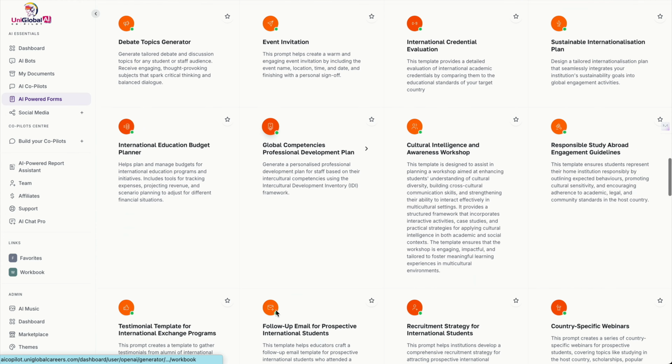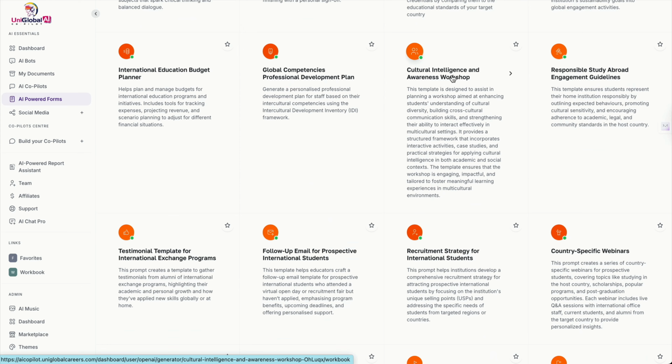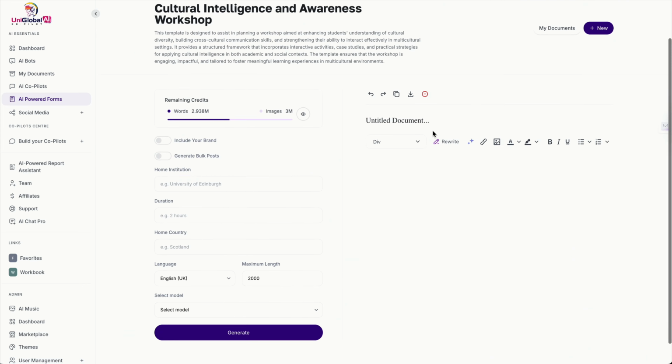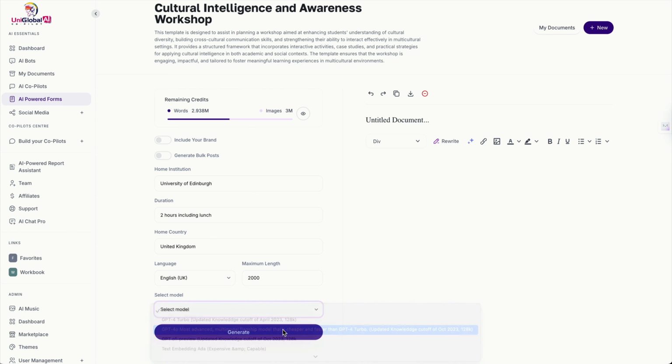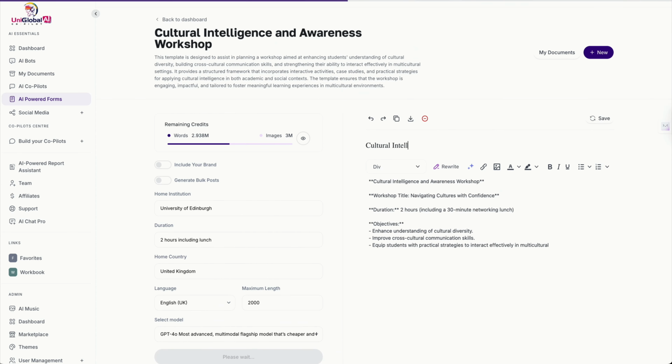Let's take a look at how to plan a cultural awareness workshop using the UNI Global AI Copilot. On the left, start by entering the home institution. Here, University of Edinburgh. Under duration, we've written 2 hours, including lunch. And the home country is set to United Kingdom.